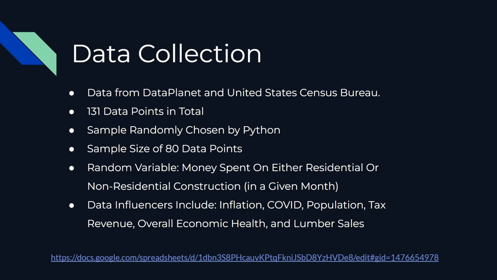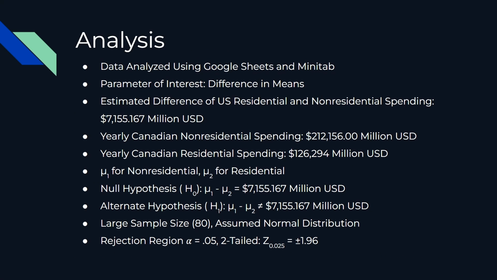We believe that our data collection is appropriate because our data came from the United States Census Bureau and the Canadian government, both of which are credible sources. Hi, I'm Connor Forstoffer. We analyzed our data sample within Google Sheets and Minitab using a hypothesis test. Our parameter of interest was the average difference of the population means.